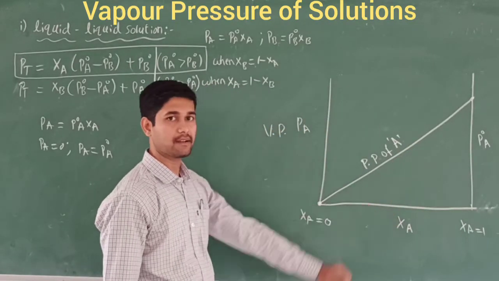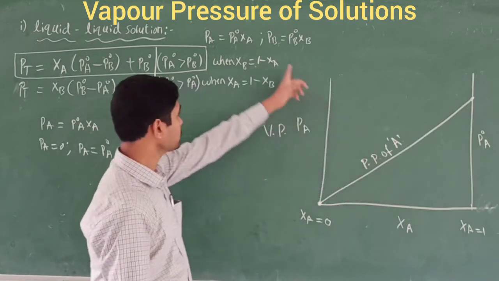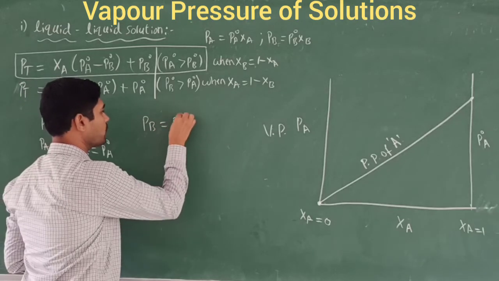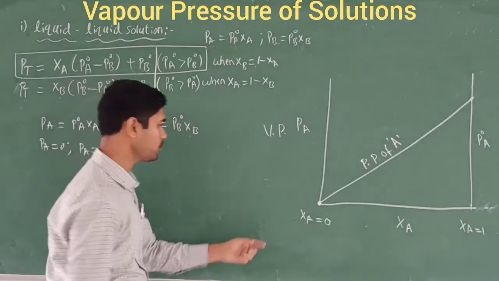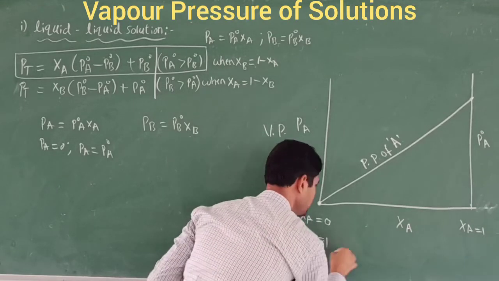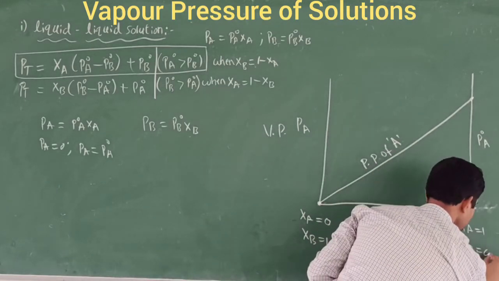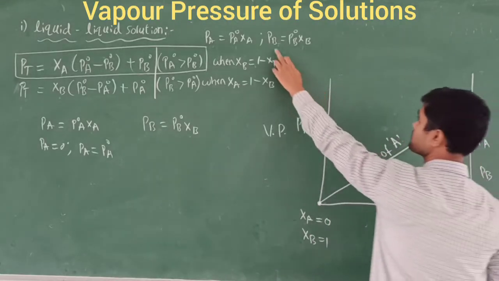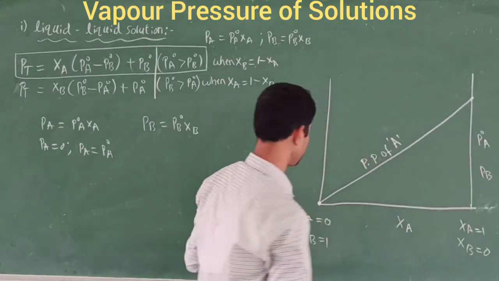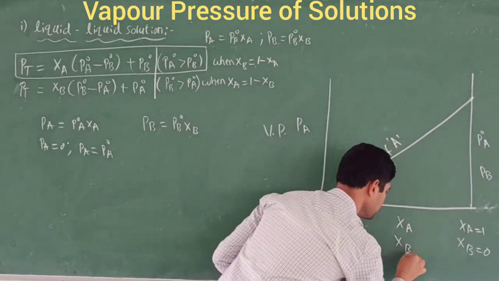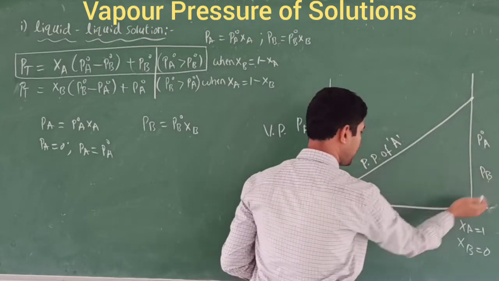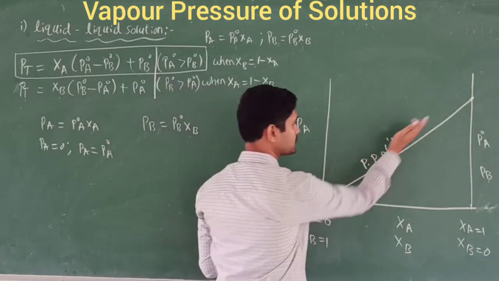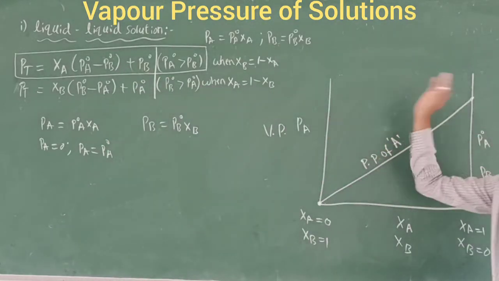It does not end here, because this is for one component. Another component is there, that is PB is equal to PB naught into XB. So I am going to write XB is equal to 1 here and XB is equal to 0 here. This line indicates the partial pressure, PB, which is proportional to XB. Now I am going to take this y-axis as PB and the x-axis as XB, similarly to the previous one, so we get a graph like this.